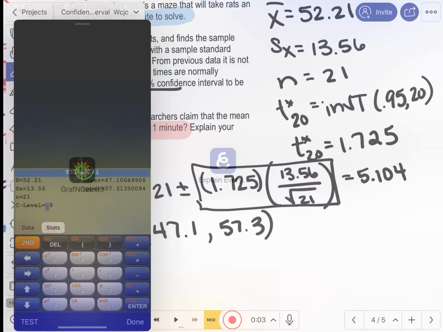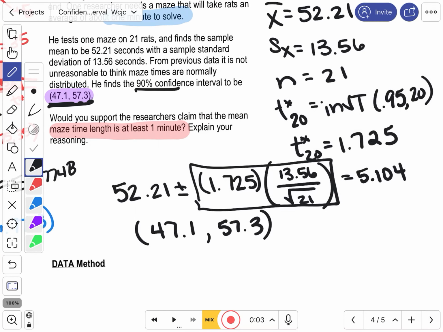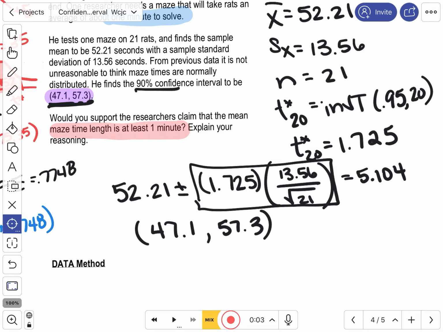Now, here's the ultimate part of this problem. The question asks me, would you support the researcher's claim that the mean maze time length is at least 1 minute? And remember what a confidence interval is. A confidence interval is a set of plausible values for some population value. We're worried about it being at least 1 minute, and these are based off seconds. So right now this interval goes from 47 seconds to about 57 seconds. Does that justify the claim of being at least 1 minute?